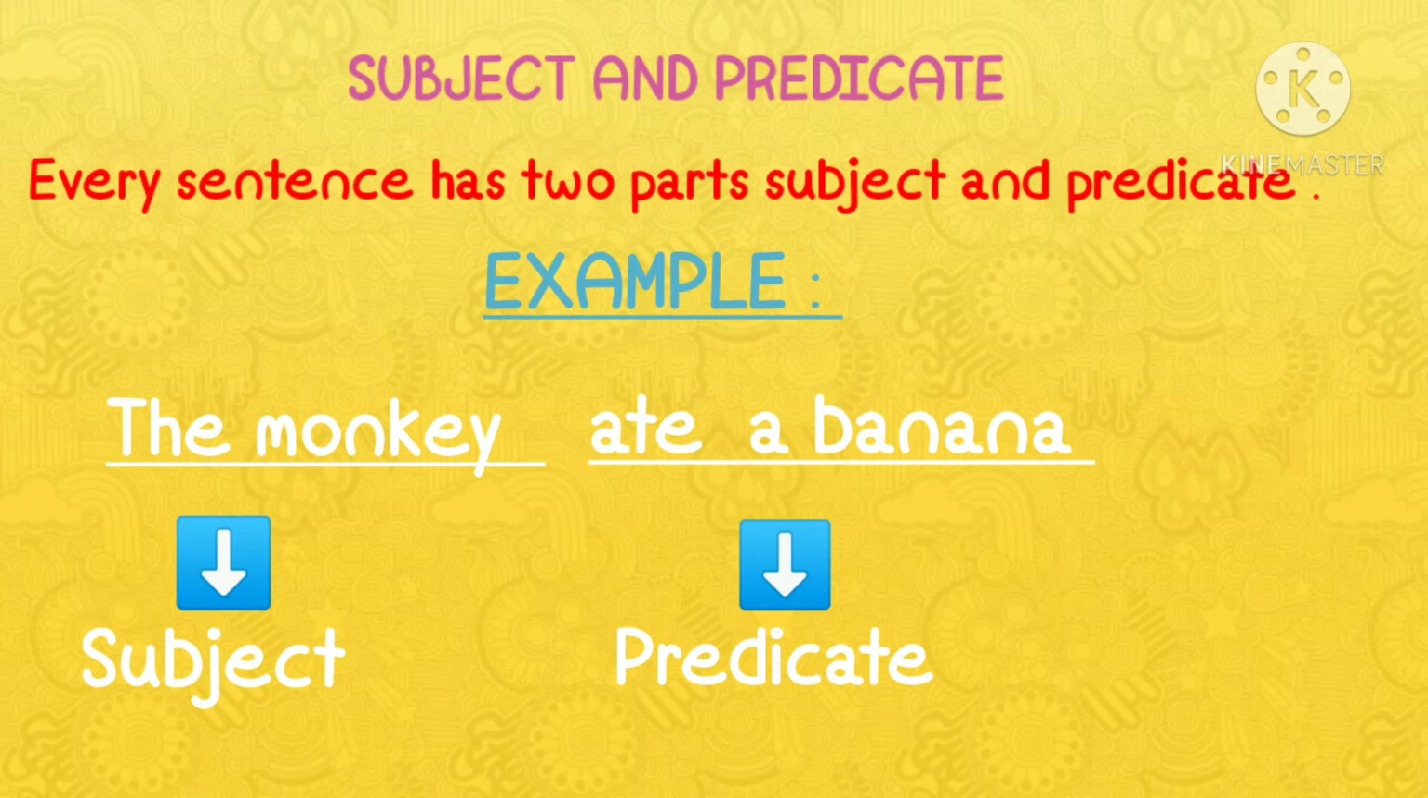Subject here means a noun or a pronoun or a noun phrase. It indicates the noun, pronoun or noun phrase. Whereas the predicate indicates the verb or the verb phrase. What the subject is doing is indicated by the predicate. I hope you understood the concept of subject and the predicate of a sentence. So, every sentence has two parts, that is the subject and predicate.